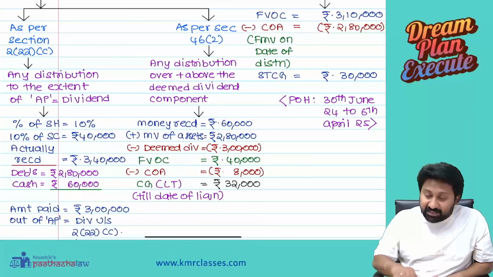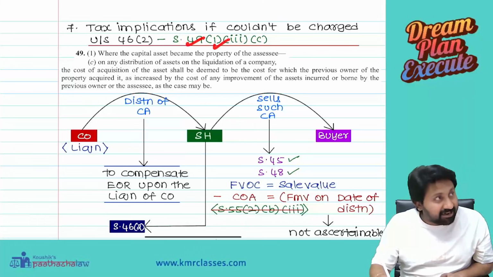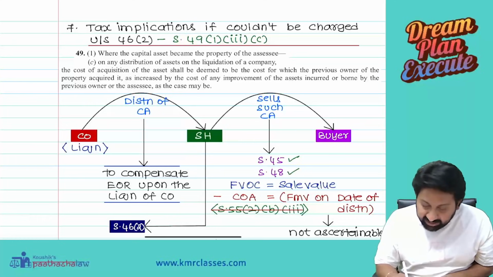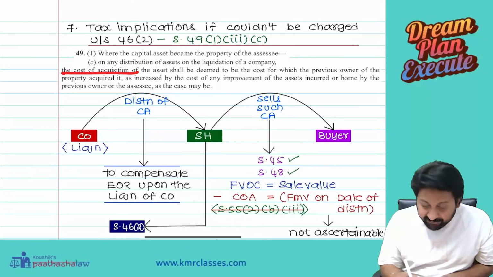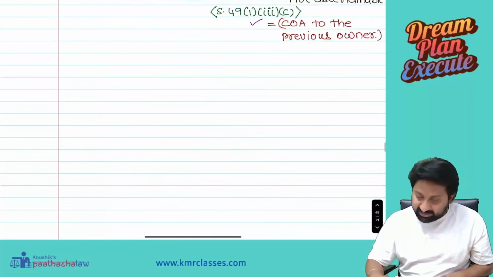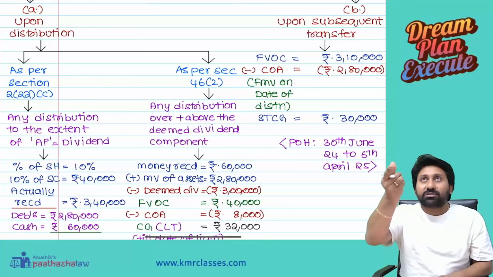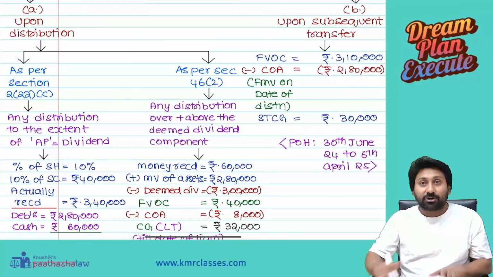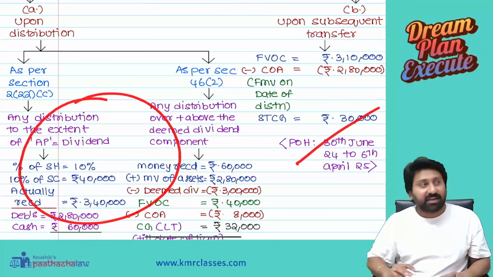That's why another section came into the picture to counter this: section 49(1)(iii)(c). Tax implication if it could not be charged under 46(2): where the capital asset became the property of the assessee on any distribution of assets on the liquidation of a company, the cost of acquisition of the asset shall be deemed to be the cost to the previous owner. Then in that case, what will happen? You will sell it for 3,90,000. 9 lakh is the total; in that 10%, 90,000. Then here only 90,000 will be there. The balance of 2 lakh or some amount is there, na? That entire amount you will be chargeable here. If you are saved here, you will be charged to tax here.